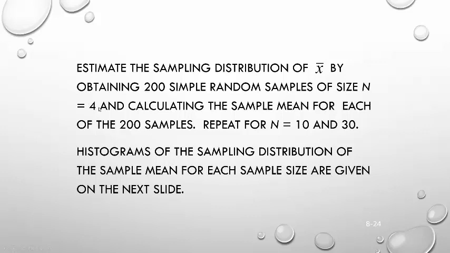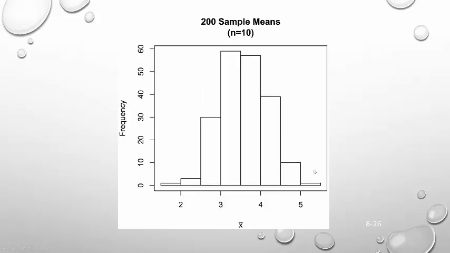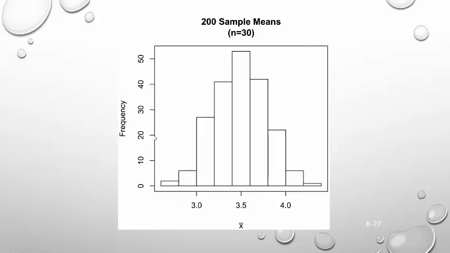This is when we roll the die 4 times and get our average die roll. Then we roll it 10 times and get our average die roll. Then we roll it 30 times and get our average die roll. This is the average of 4 die rolls. Look at that. That looks almost normal. Now we do it 10 times. Wow. Now it looks even more normal. I bet when we do it 30 times, we're going to get an even better looking histogram.